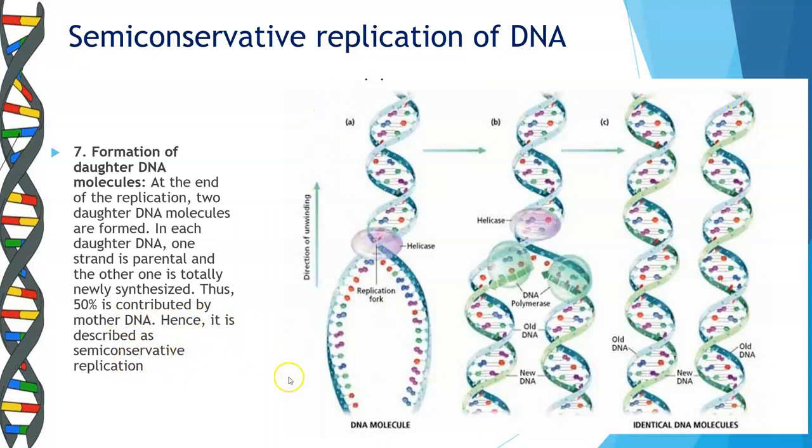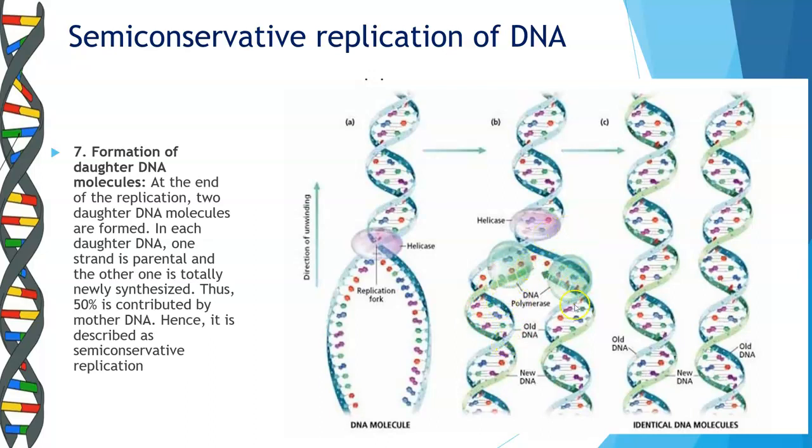Here I have put up a picture to give you a quick recap of the entire process of replication. You have your initial DNA. It unwinds and forms your replication fork, that is a Y-shaped structure. Helicase stabilizes it, and then the DNA polymerase comes and binds, and on the basis of complementary base pairing, a new strand is synthesized.